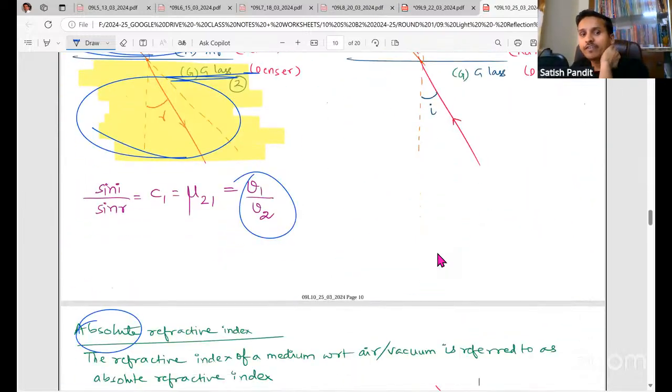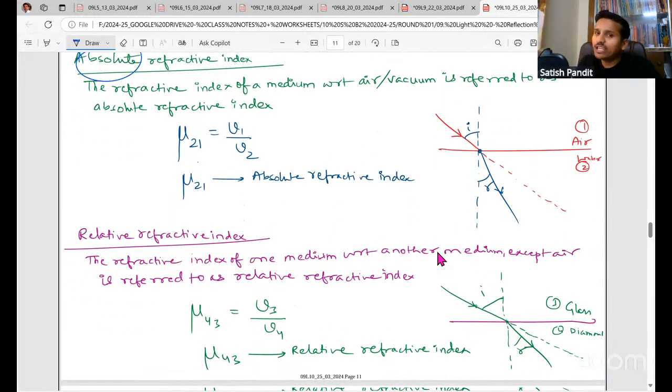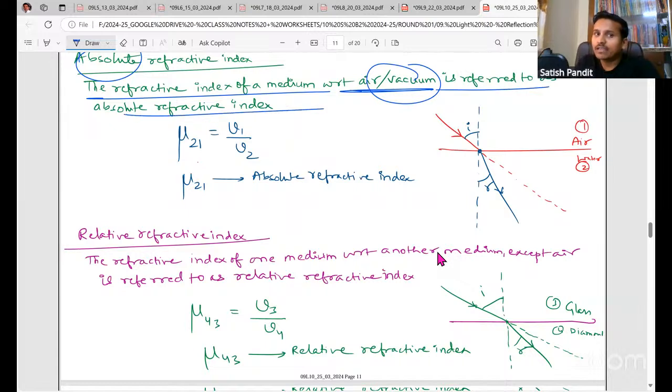I have given the definition also. The refractive index of a medium with respect to air or vacuum. Both are different, air and vacuum, but in our syllabus both are the same, so we can write anything. Vacuum means there's nothing, air means some particles are there. So the refractive index of a medium with respect to air or vacuum is called absolute refractive index. I have drawn one diagram and explained it.